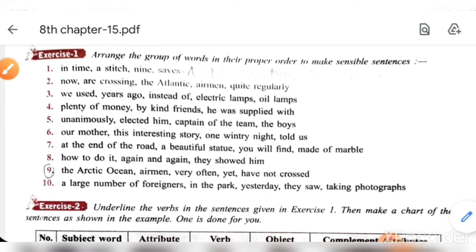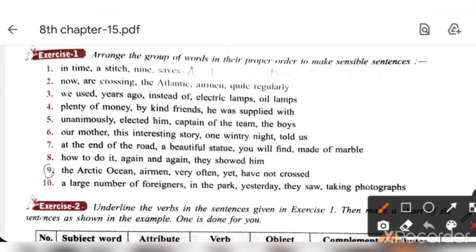Now fourth one. Plenty of money by kind friends he was supplied with. Try to make the sentence. Okay, so here what is the subject? He. So the first part will be he was supplied with. See, commas are given to separate the group of words. Which group of words will be used first?